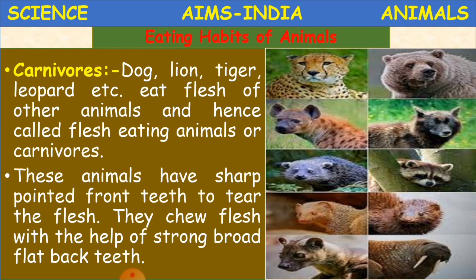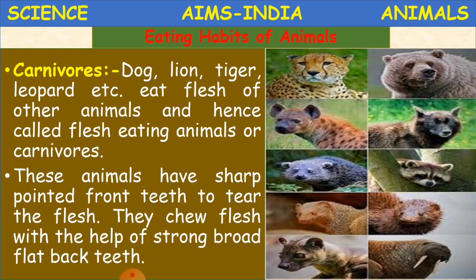Now children, we'll see about the carnivores. Carnivores are dog, lion, tiger, leopard, etc. They eat flesh of other animals and hence are called flesh eating animals or carnivores. So what are carnivores?